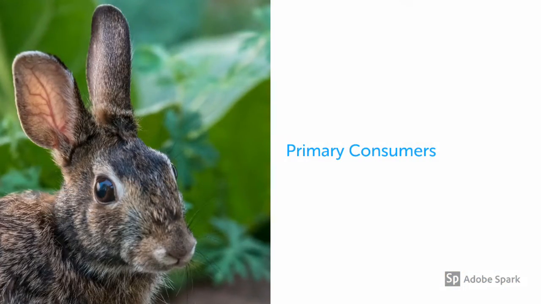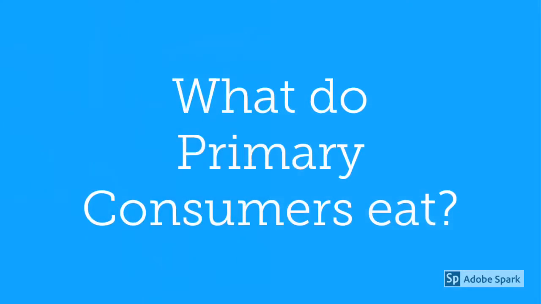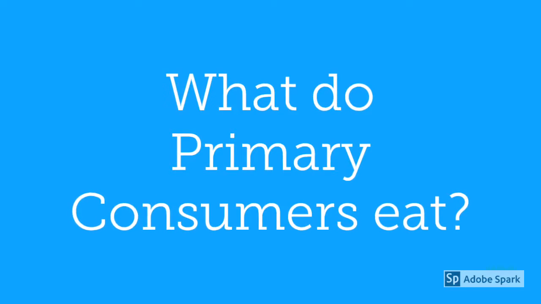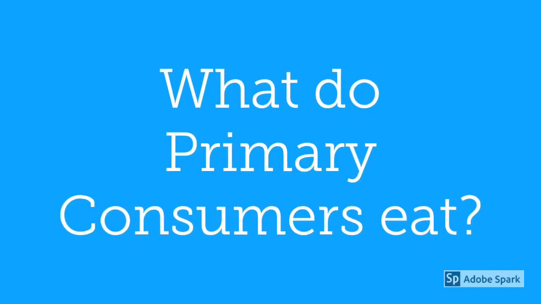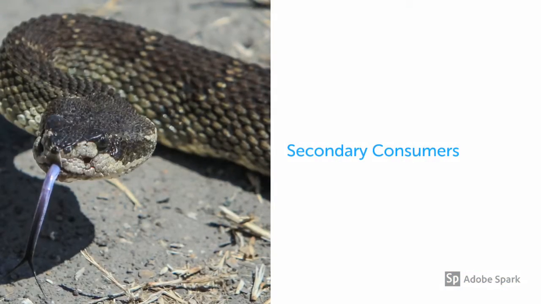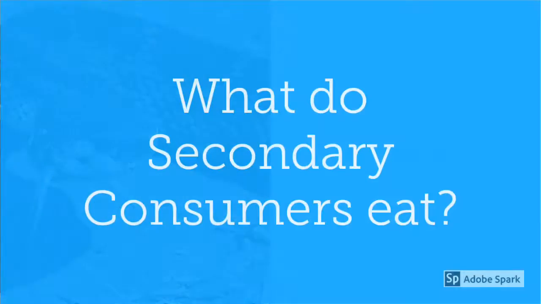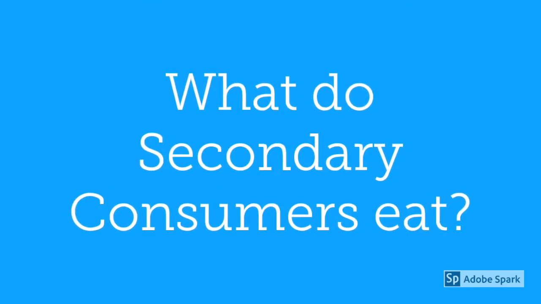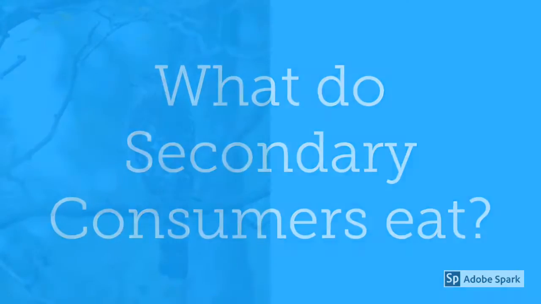Next in the food chain is the first level of consumers, the primary consumers. Primary consumers eat the producers to get their energy. Some examples of primary consumers are deer, birds, and rabbits. Another level of consumers are the secondary consumers. Secondary consumers eat primary consumers to get their energy. Some common secondary consumers are frogs and snakes.